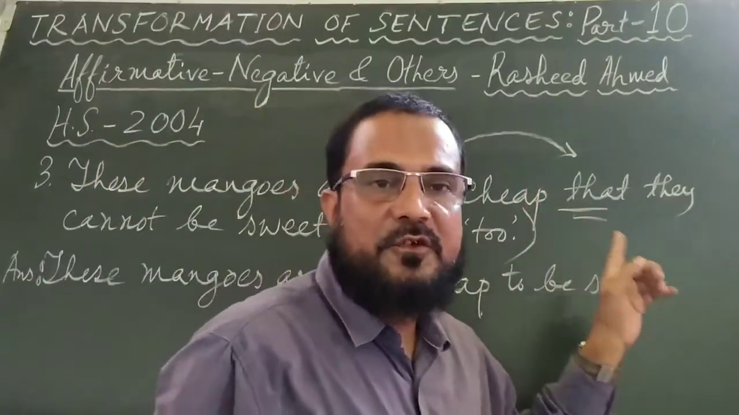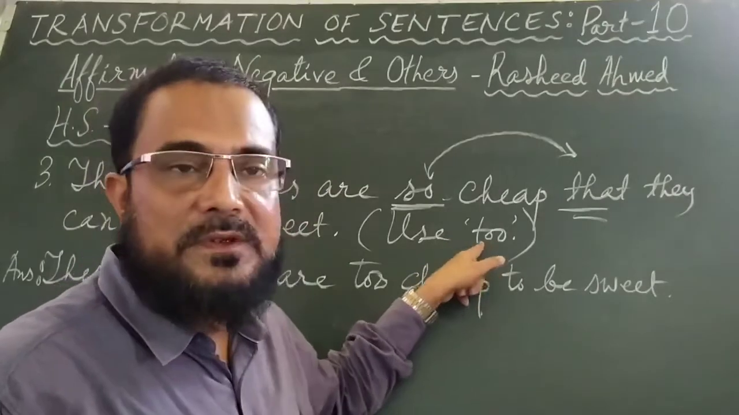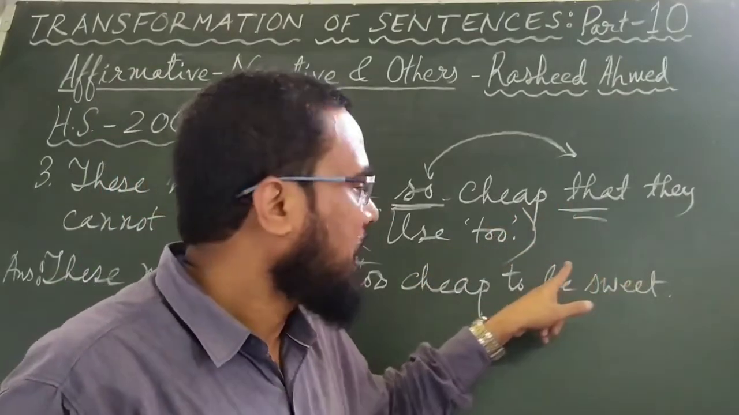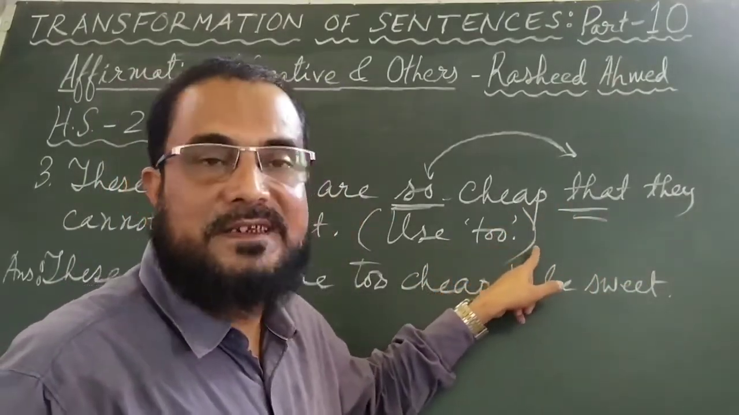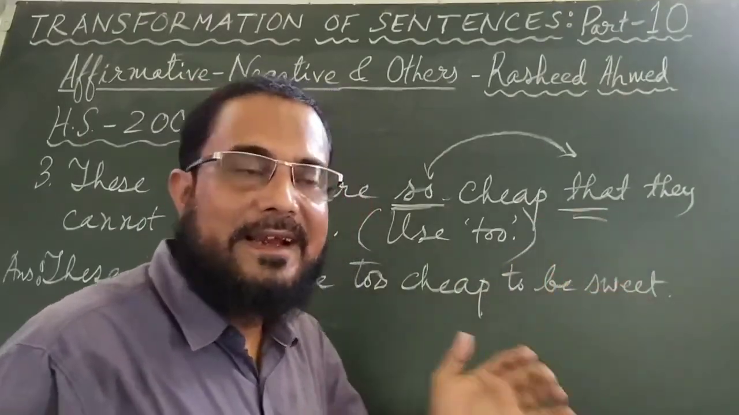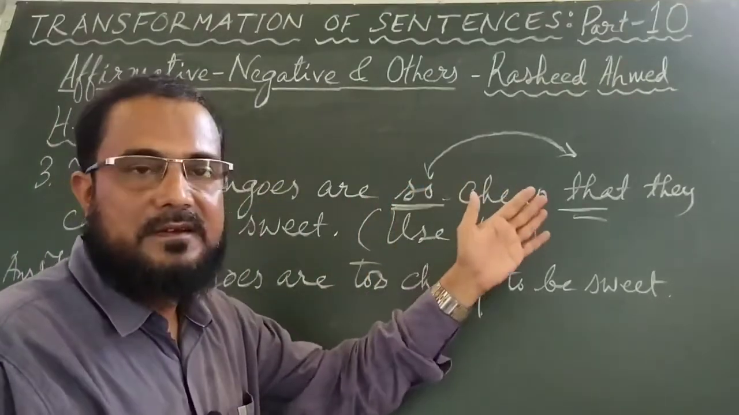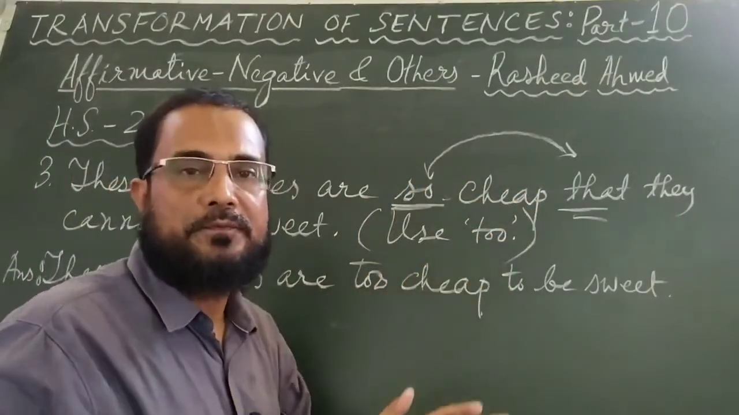We can replace this so that, and in its place we can write too, and after this too, then the other word will be to. After this too there will be an adjective, and then after this to there will be a verb. That is another choice. If you want to replace so that, then you can use too.